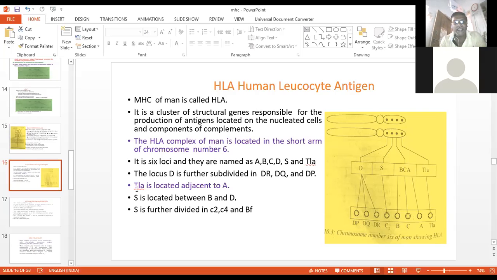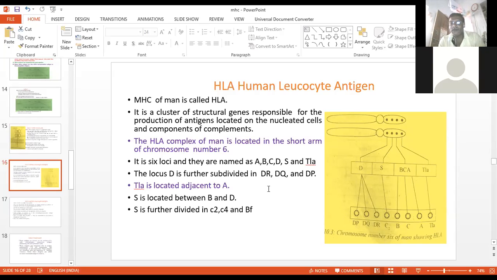TLA is located adjacent toward the locus A, at the extreme A, so at this side is the TLA.